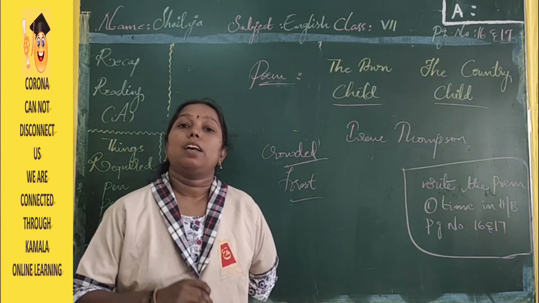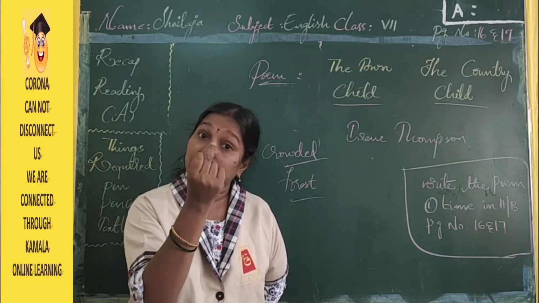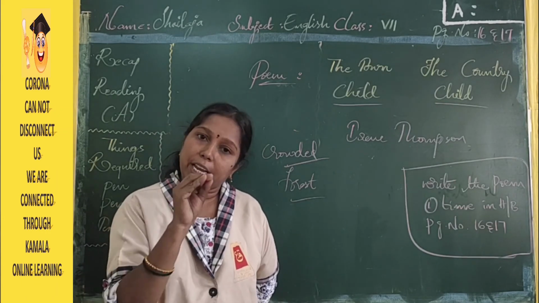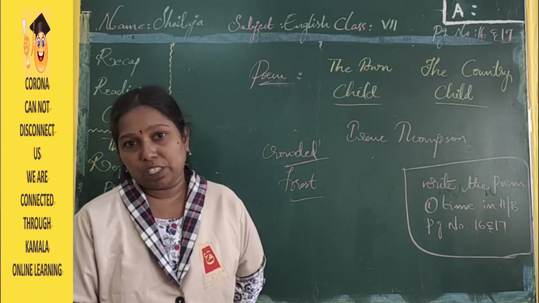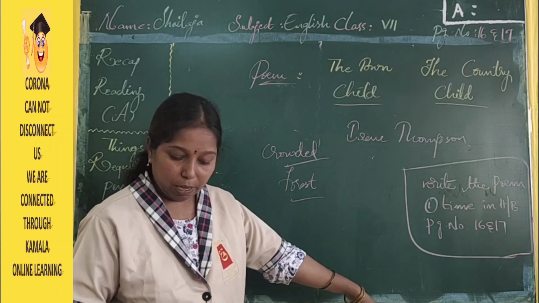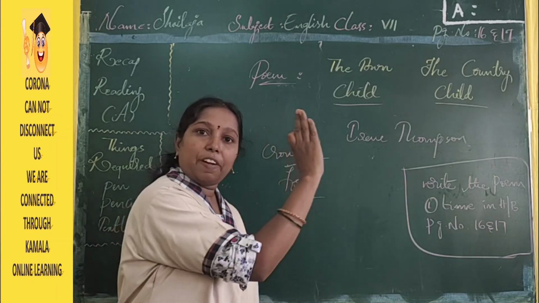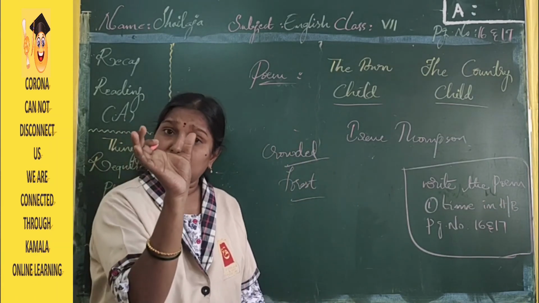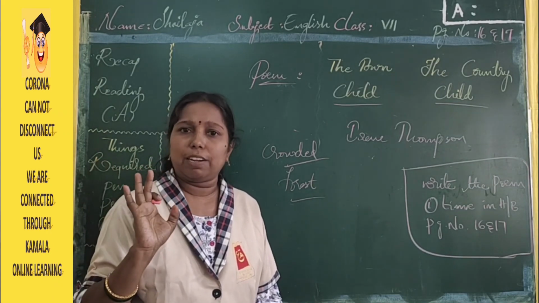It is a task. Writing even 100 times, even if you read, does not show an impact. But if you write one time, it helps you, it ennobles you. It gives you a very good opportunity. It's a very good task for you to write. I hope you will utilize it in the right way. Write the poem one time in your homework book, and the page numbers are 16 and 17. On 16 you will find the task of the town child, and on 17 the country child. Just write the poem. It will not take more than 10 minutes, students, if you concentrate.